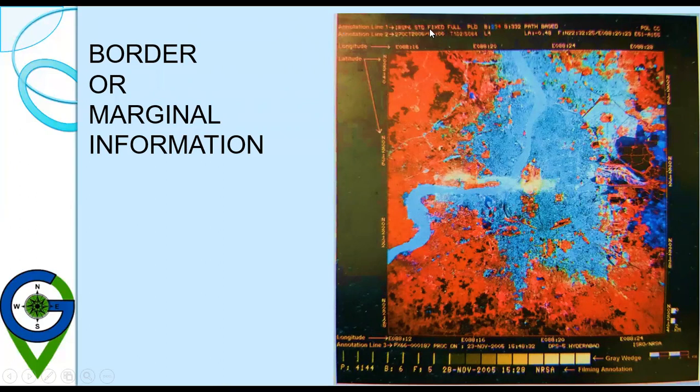Then product type, STD is the product type. Then fixed, the other option is float. Then full, the other options are India or Geo.